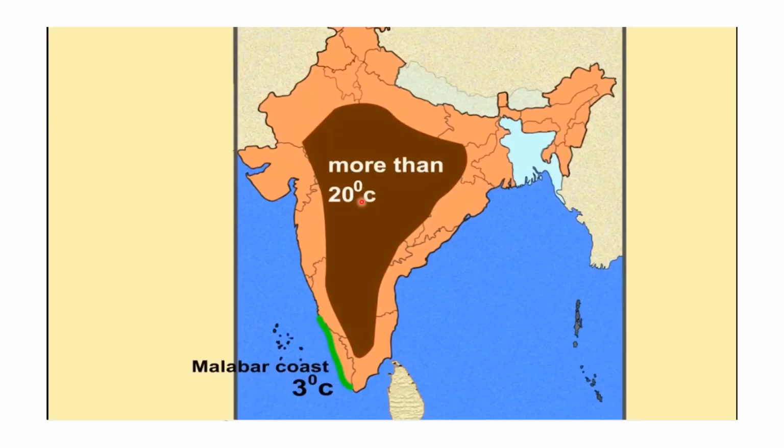This is happening at the same time, not that one is in the summer month and the other in the winter month. So at the same time, the coast has a difference of 3 degrees Celsius only, and the interior of the country has 20 degrees Celsius, that is the range of temperature.